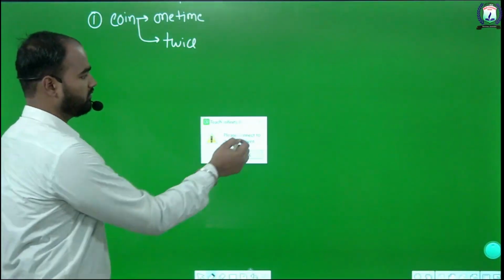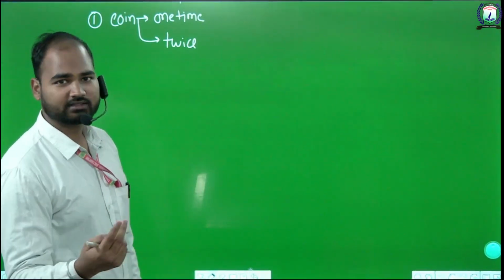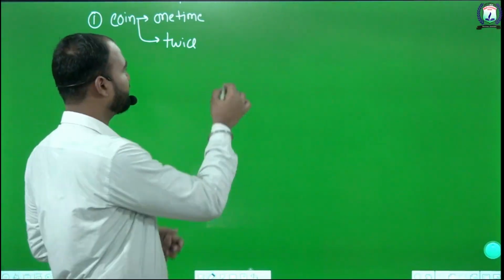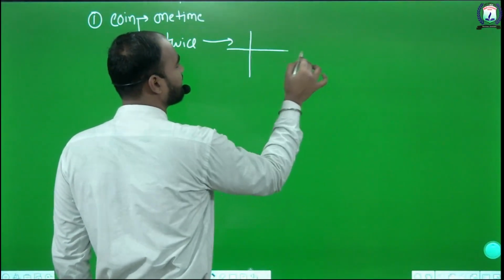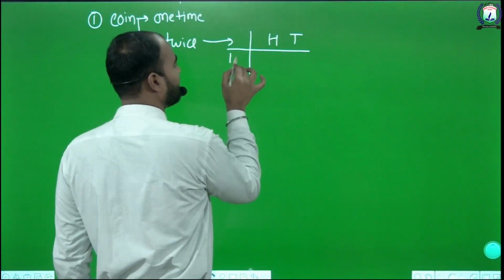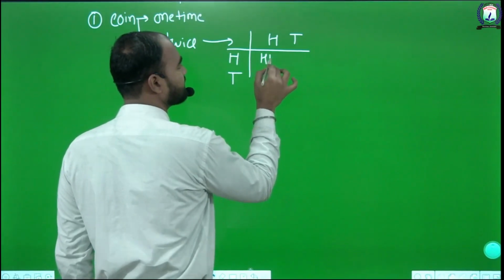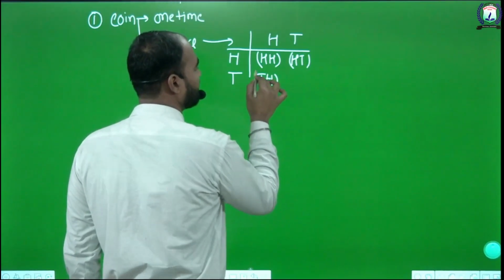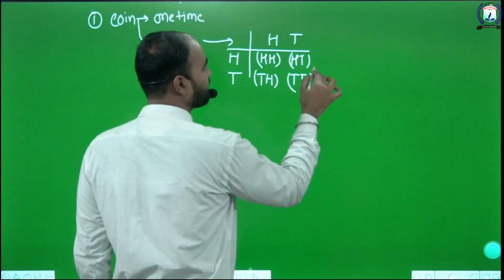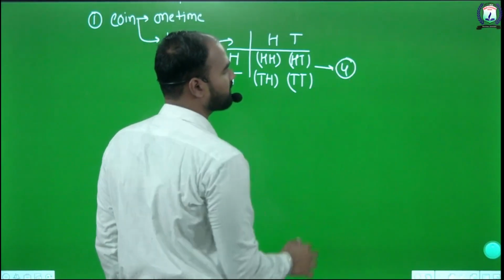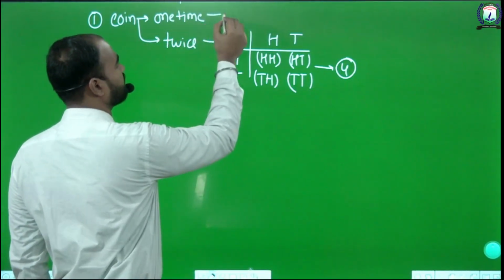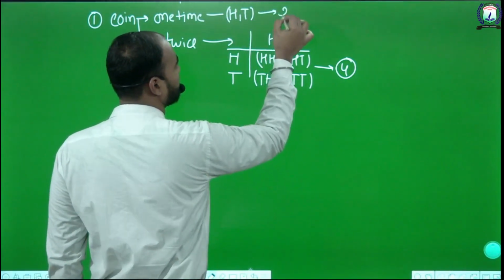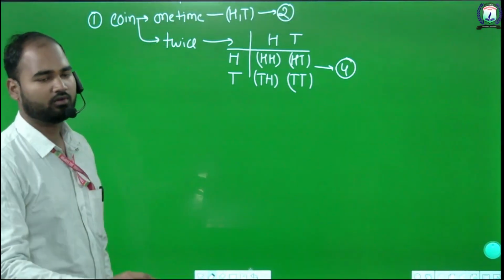If we toss one coin 2 times, or 2 coins one time, then we have to make the sample space. And the sample space is again head and tail: for the first time head head, head tail, tail head and tail tail. This is the sample space, that is total possible outcomes are 4. For one time, we only get head or tail, that is the sample space, and the total number of possible outcomes is 2.